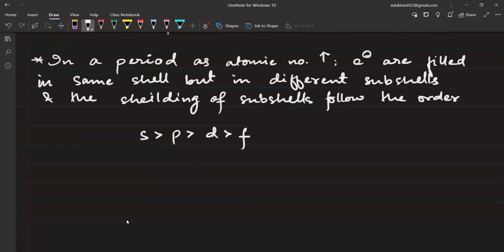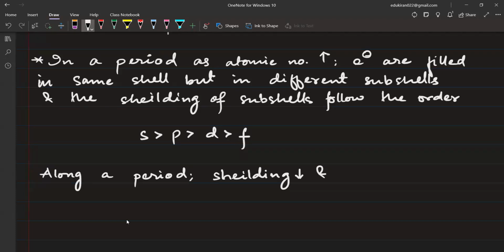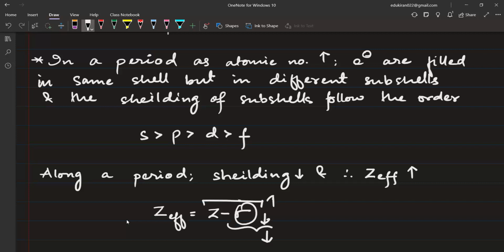That is why, please see, along a period shielding decreases and Z effective increases. And as we know, Z effective is equal to Z minus sigma. So if this sigma decreases, this negative thing will decrease, so obviously this whole thing will become greater.